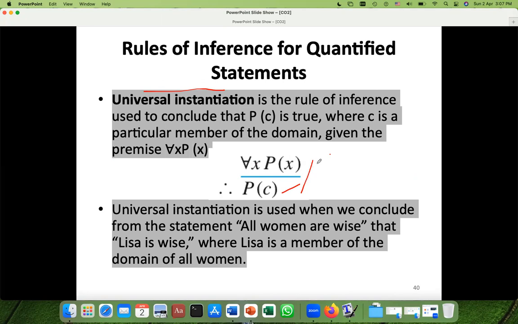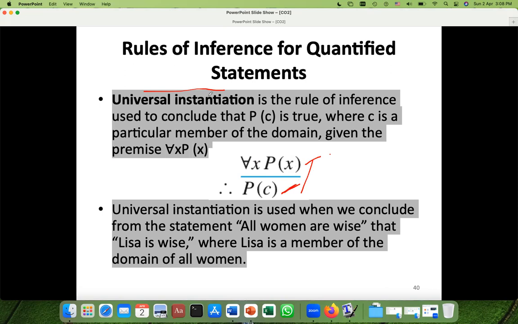But as a logical expression, for every x, P of x, if this is true and given to you, then it means that this statement P with some c, some particular member in that domain, is also true.